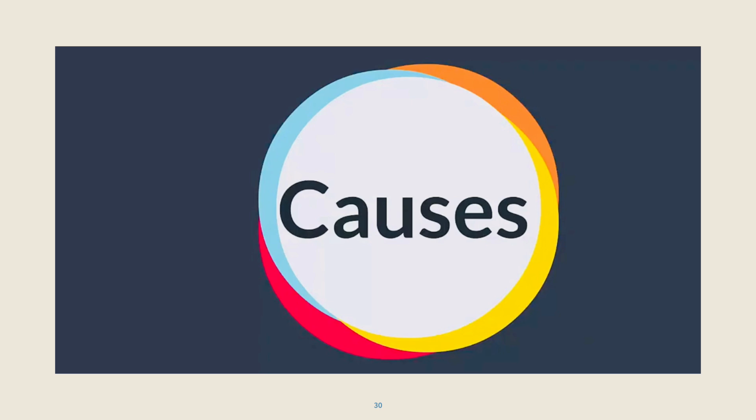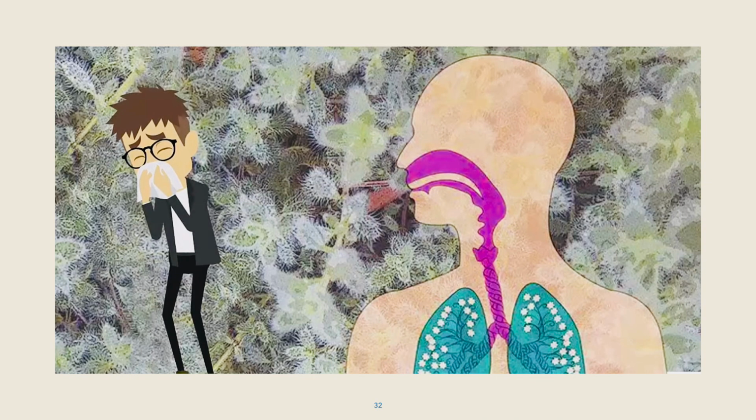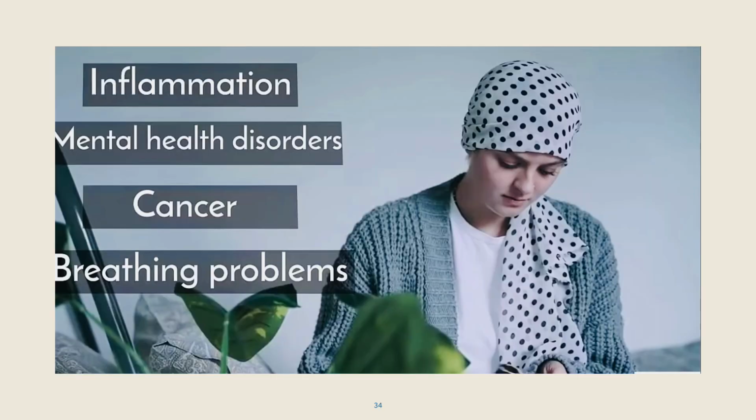We'll talk about the causes. The main causes of leukocytosis are infection, inflammation and tissue damage, and immune reactions such as during an asthma or allergic attack. A bone marrow problem such as leukemia or thrombocytopenia. And medicines used to treat inflammation, mental health disorders, cancer or breathing problems.